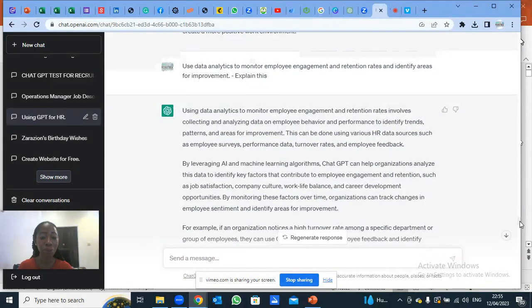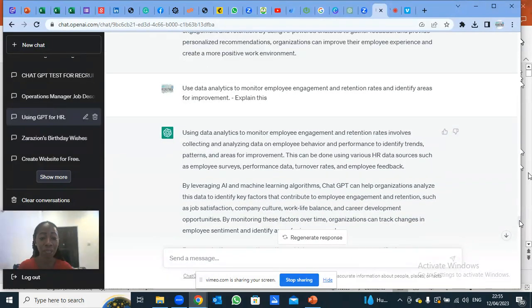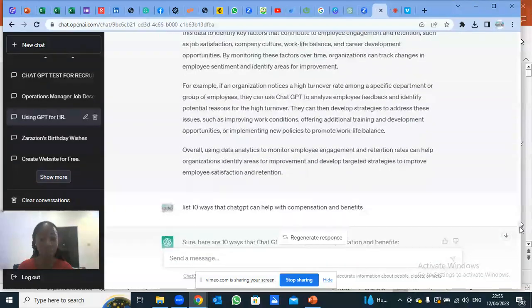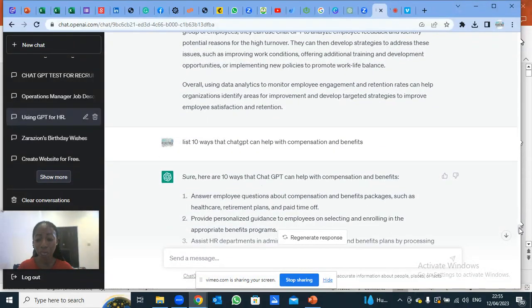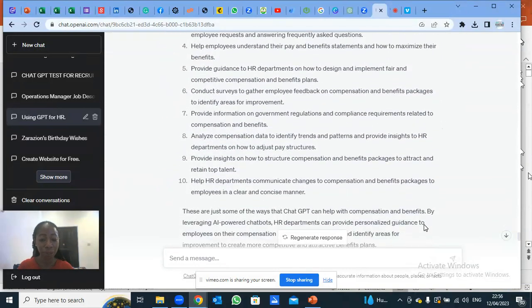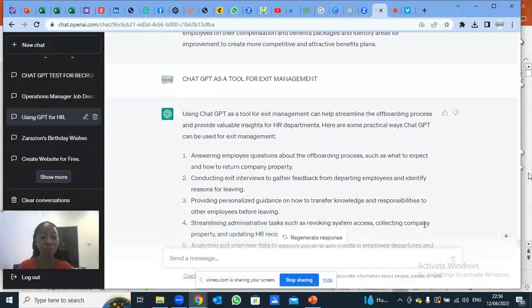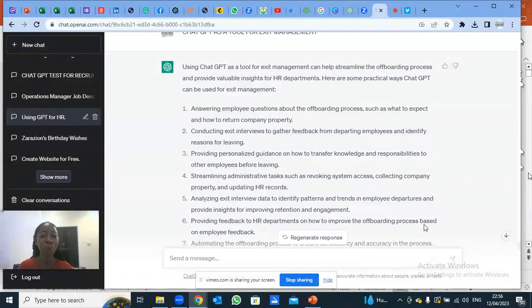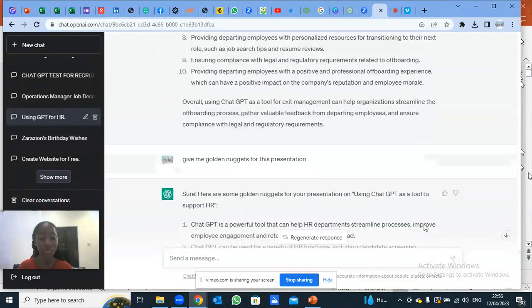Using data analytics to monitor employee engagement and retention rates and identify areas of improvement. How can you do this? How can you use data analytics to monitor employee engagement and retention rates and identify areas for improvement? He gave me. This is it. List 10 ways that you can help with compensation and benefits. He gave me. This is it. So look at it, the 10 ways. So how can you act as a tool for exit management? This is it he gave me.